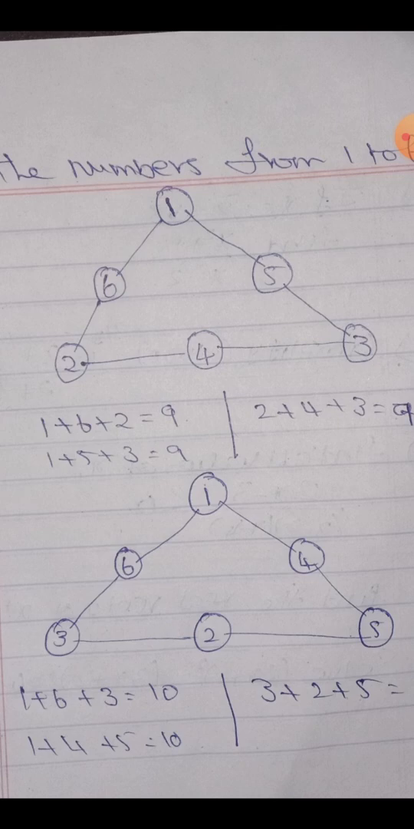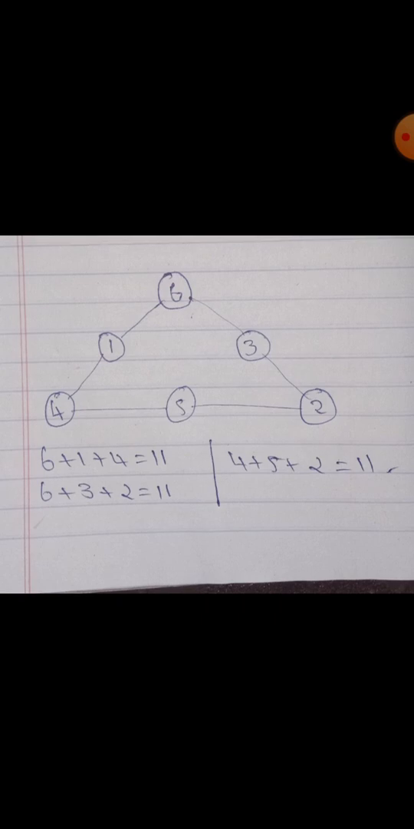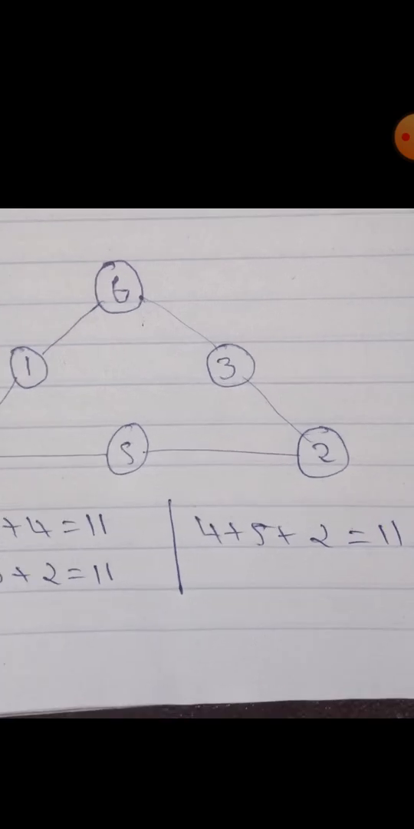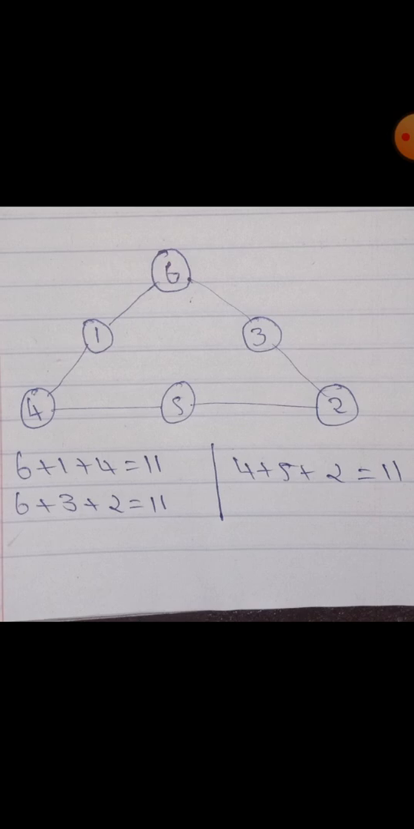So how many possibilities are there? Look at this one: 6 plus 1, 4, 6, 3, 2, 4, 5, 2. So 6 plus 1 plus 4, the left-hand side, is 11. 6 plus 3 plus 2, the right-hand side, is also 11. 4 plus 5 plus 2 is also 11. So this is also a correct answer.